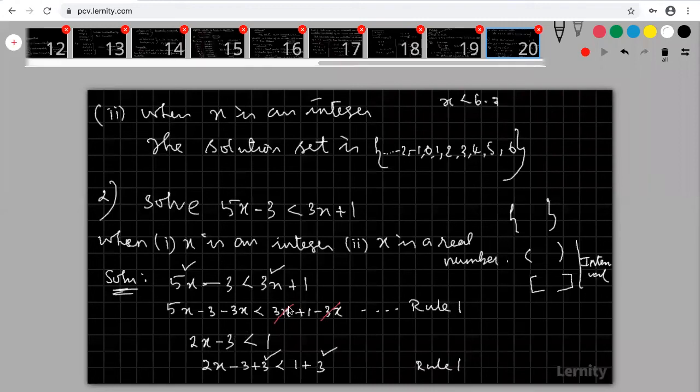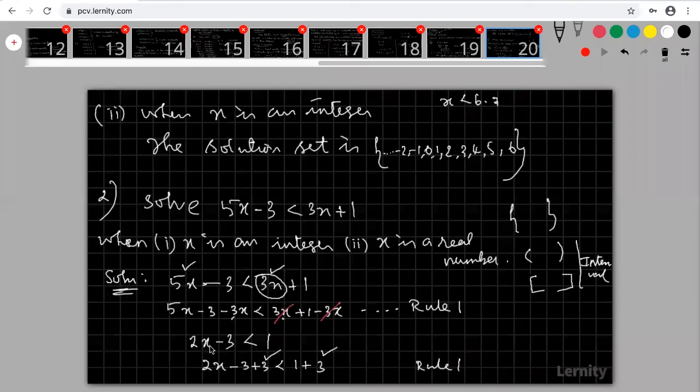For that, first of all, I am eliminating 3x in the right hand side. How am I eliminating? Both the sides subtracting 3x. Here it is plus 3x, so plus 3x means you subtract 3x on both the sides. That is rule 1. Here this will be 0, and 0 plus 1 gives only 1. Here, 2x minus 3 less than 1.